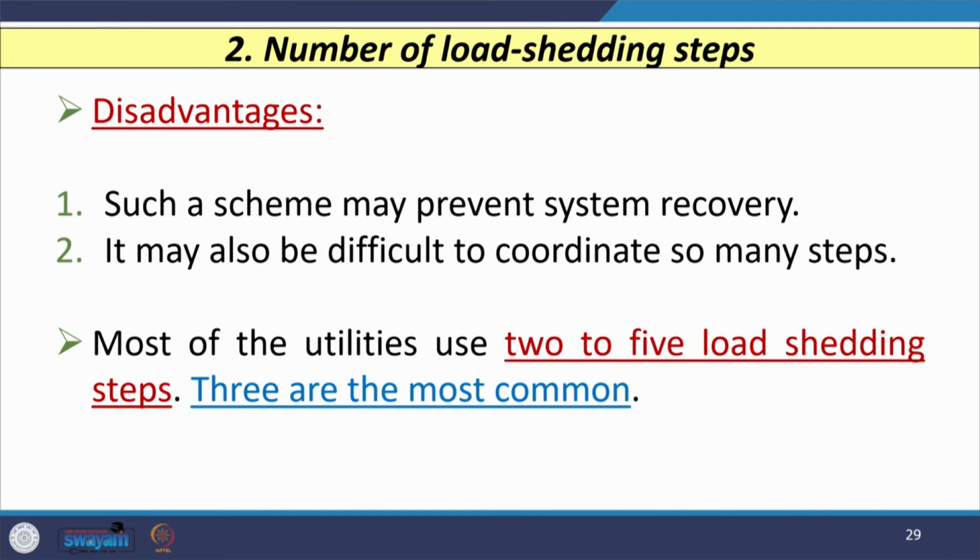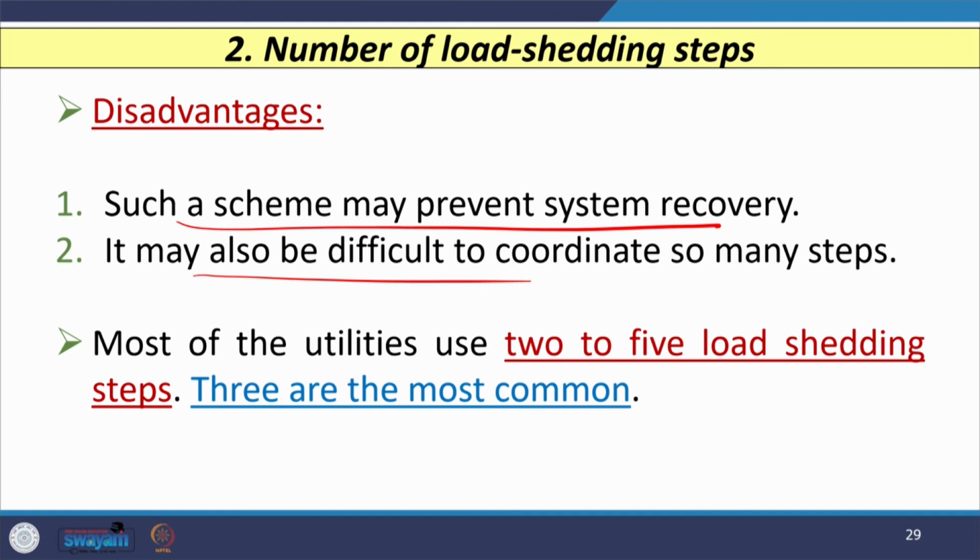However, the main disadvantage of this scheme is that such a scheme may prevent system recovery, and at the same time it is very difficult to coordinate so many steps. For example, if I consider 7 steps, it is very difficult to coordinate these 7 steps. That is why most of the utilities use between 2 to 5 steps when they consider any load shedding scheme.